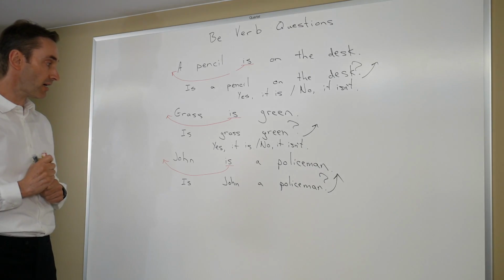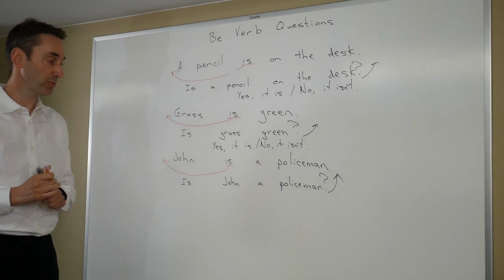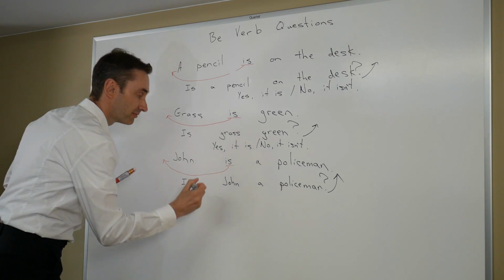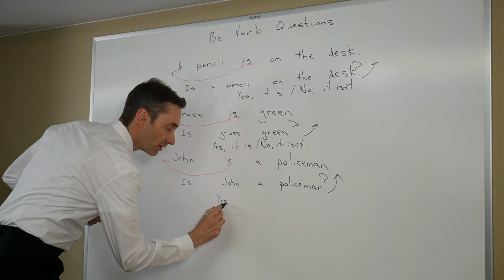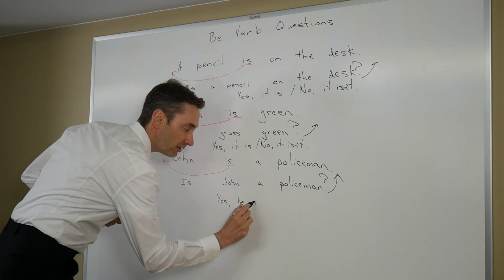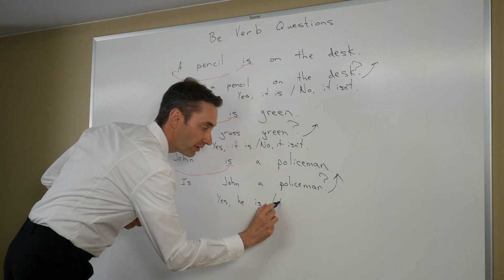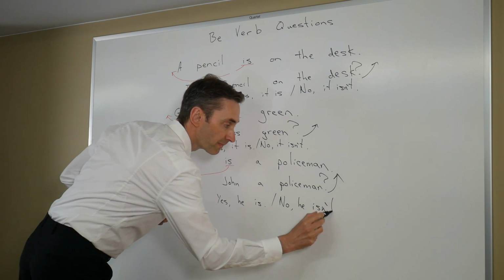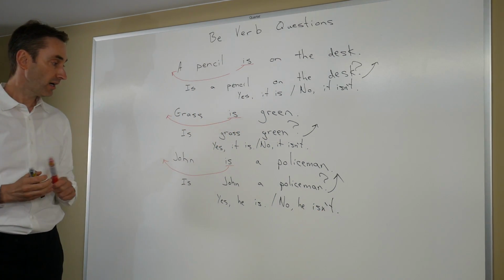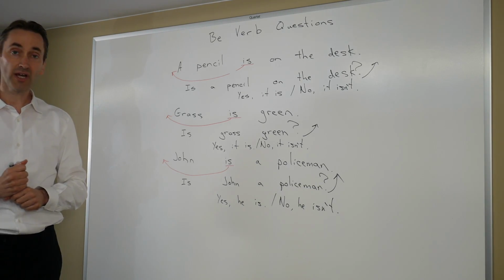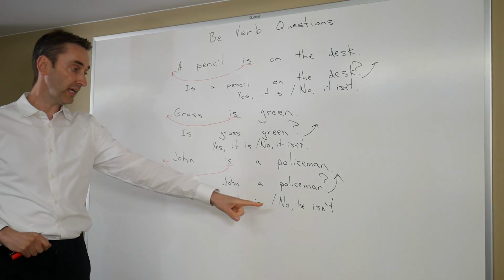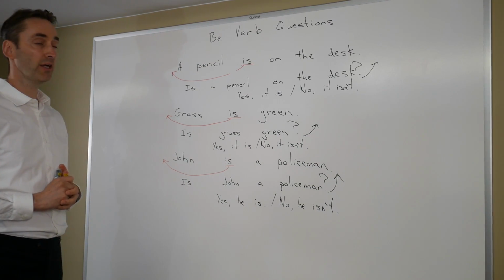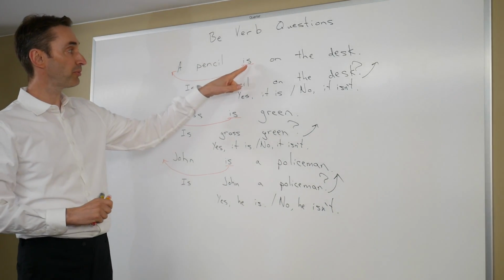Is John a policeman? Yes, he is. Or no, he isn't. So, if we want to make a question with a be verb sentence, we simply bring the be verb